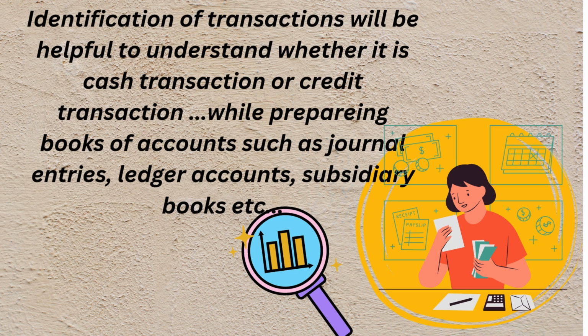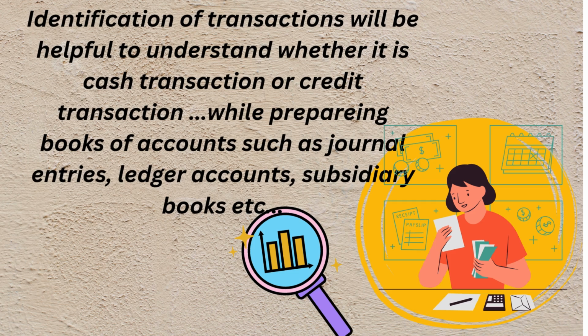So here in this topic we are going to learn how to identify the difference between cash transaction as well as credit transaction. Listen carefully. Identification of transactions will be very helpful to understand whether it is a cash transaction or credit transaction. How is it helpful?